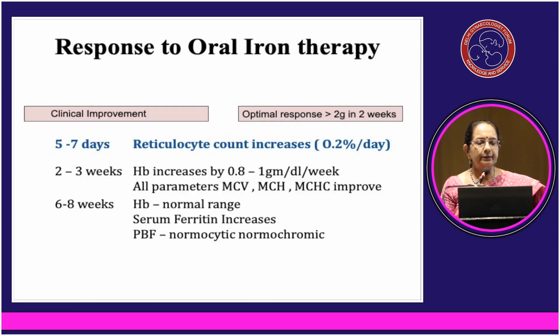Response to oral iron therapy, clinical improvement is seen in 5 to 7 days in the form of rise in the reticulocyte count, which rises by 0.2% per day. In 2 to 3 weeks time, hemoglobin increases by 0.8 to 1 gram per deciliter per week. All parameters MCV, MCH, MCHC improve. In 6 to 8 weeks time, hemoglobin comes to the normal range, serum ferritin increases and peripheral blood film shows normocytic, normochromic change.